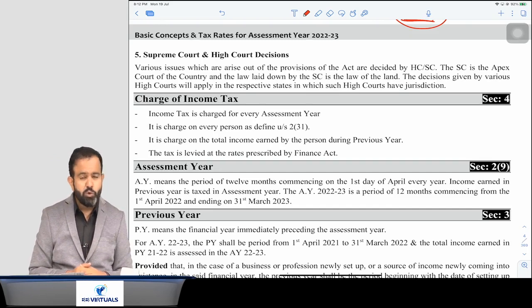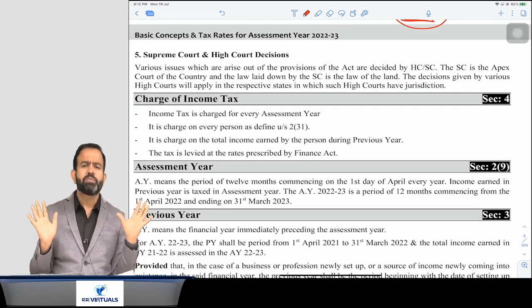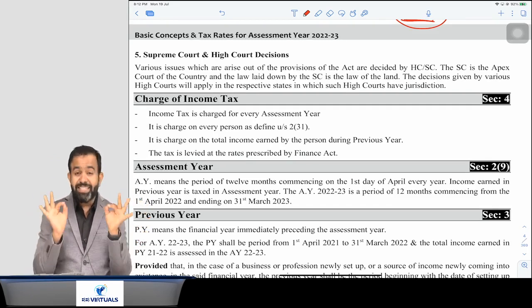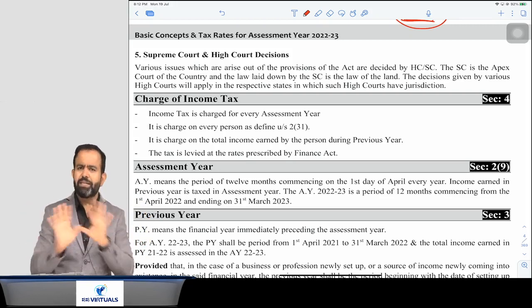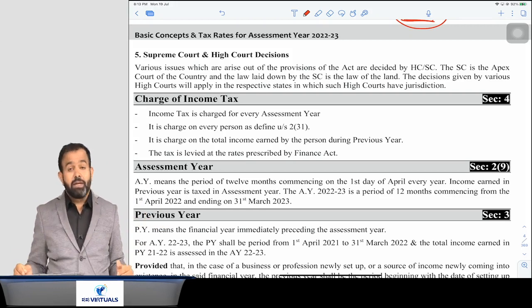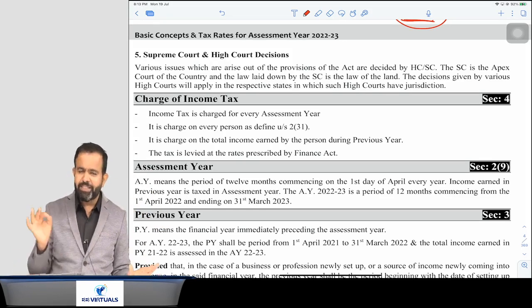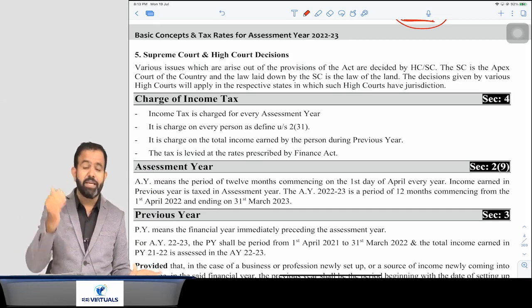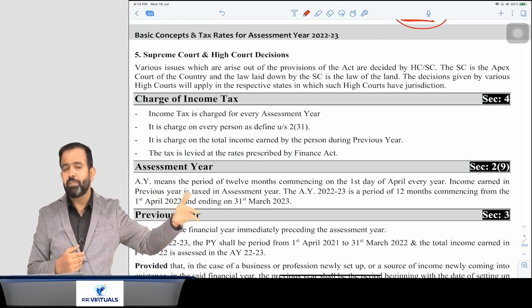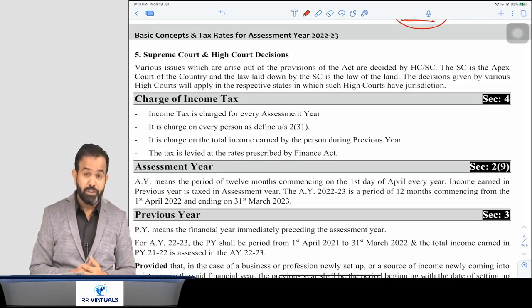Now guys, a Supreme Court judgment is the law of the land. A Supreme Court judgment is just like a law. If there is a Supreme Court judgment, you have to follow that. That is the law of the land. It is binding on the whole of India. If there is any judgment of the Supreme Court, it is binding on you also, on me also. I am staying in Maharashtra, you are staying in Kerala or Tamil Nadu, then also it is applicable to all of us. That is a Supreme Court judgment.